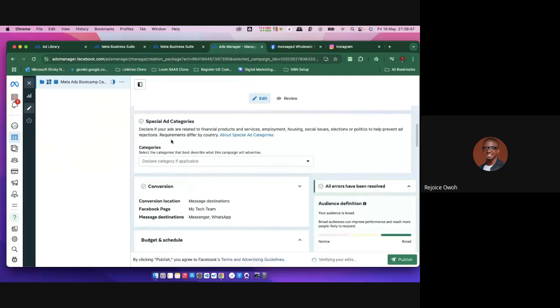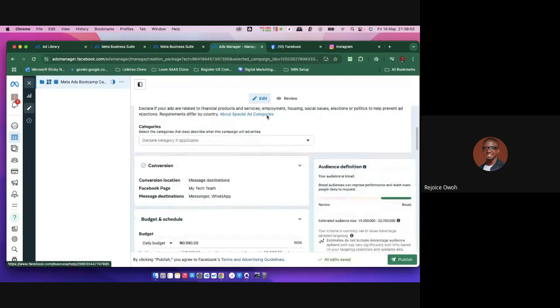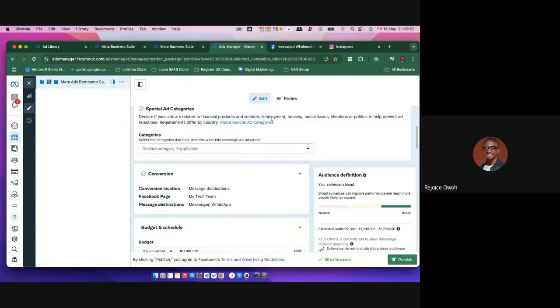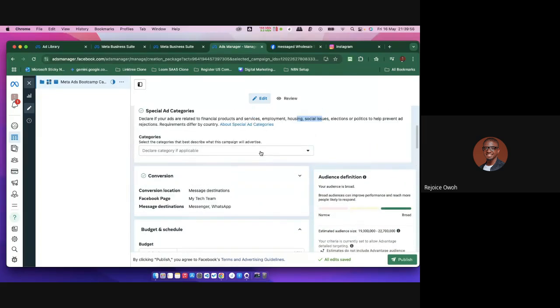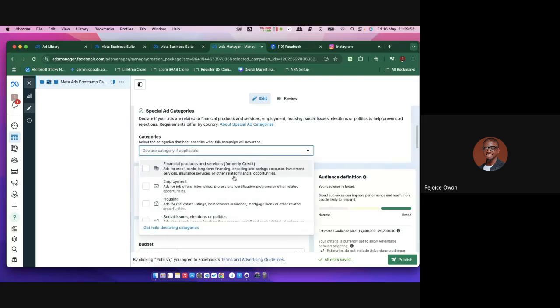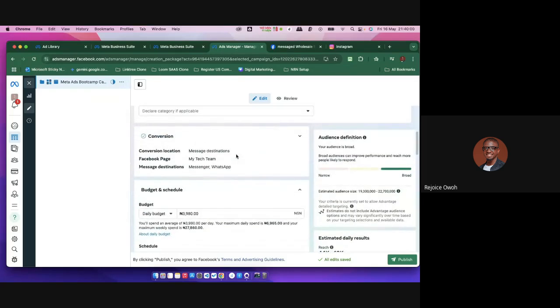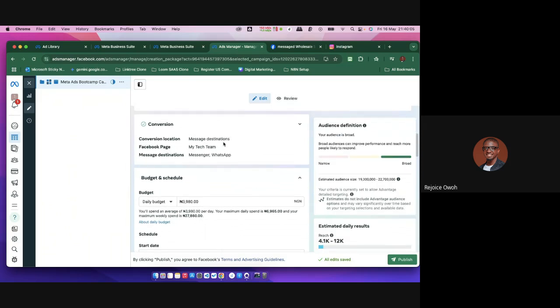Now, if you're doing things like employment, housing, and all these places that have government or political ads, right? You've got to declare that category and choose this. They will verify you and all. And again, there's conversion, right? So this literally means what particular page am I linking to?